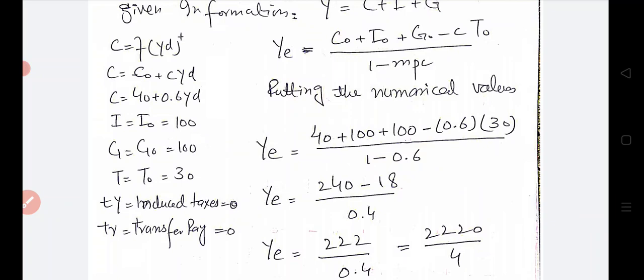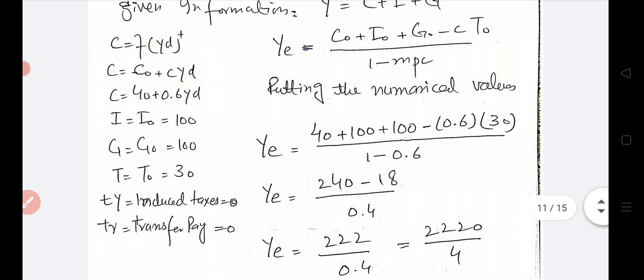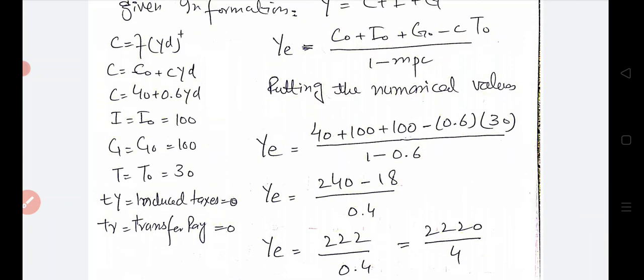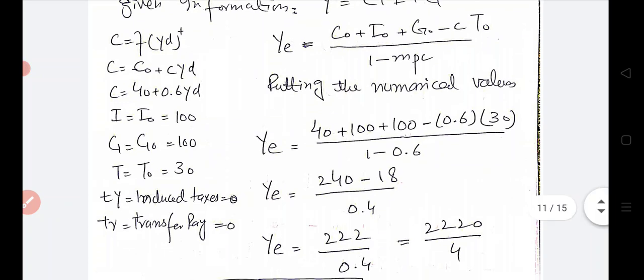YE is equal to C naught plus I naught plus G naught minus MPC T naught divided by 1 minus MPC. Putting in the numerical values, C naught is 40, I naught is 100, G naught is also 100, minus MPC, which is 0.6, and T naught here is 30 billion, divided by 1 minus MPC, and the value of MPC is 0.6.